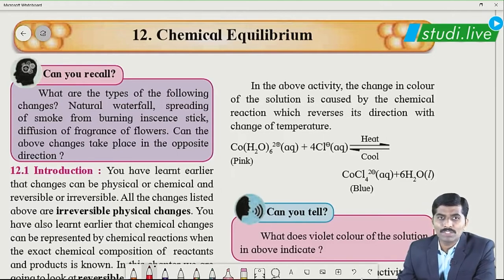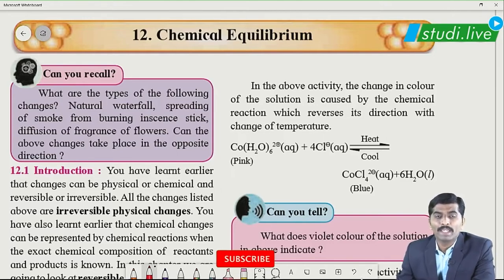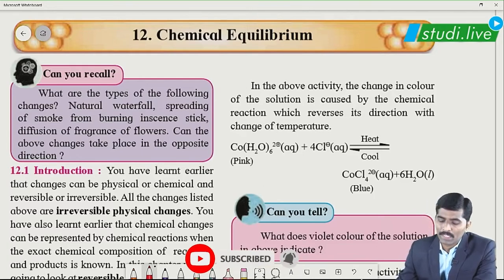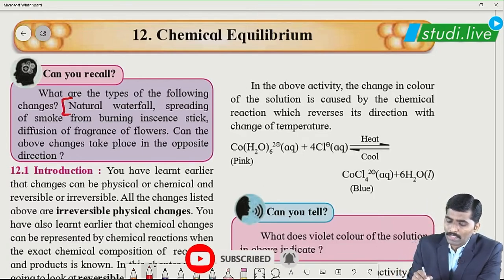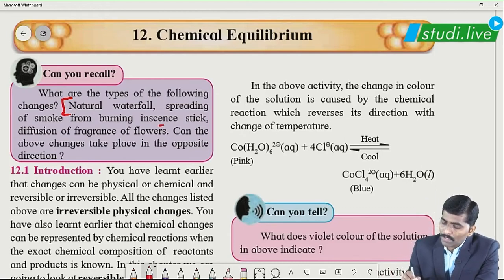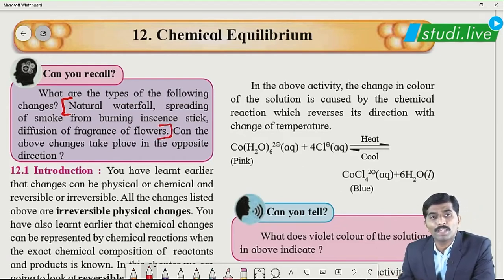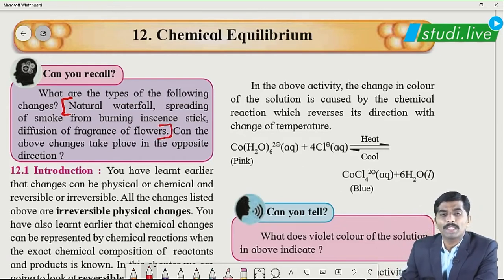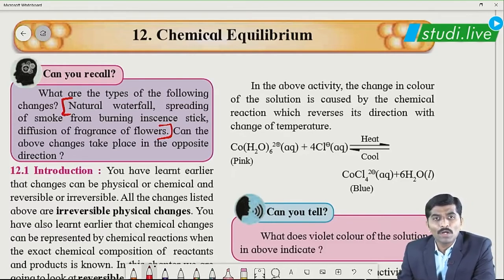Let us start our discussion with the very first examples given in our textbook. As you can see, starting from a natural waterfall, spreading of smoke from a burning incense stick, diffusion of fragrance of flowers. Whenever we are thinking about these examples, the very first question that arises in our mind is whether all these processes or changes are reversible. Absolutely no. They take place only and only in one direction, correct?